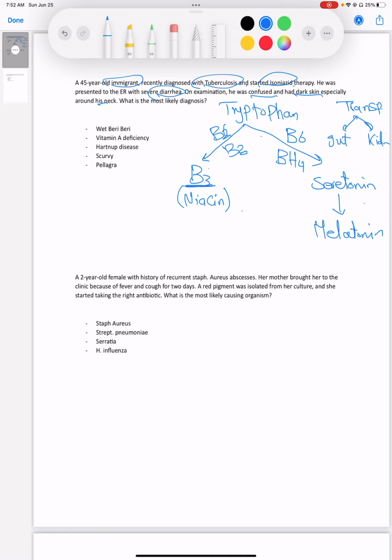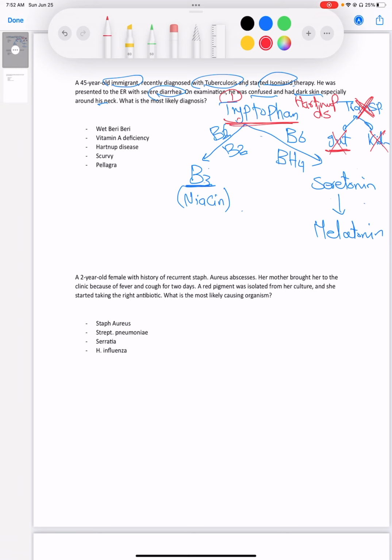What are the causes or reasons for B3 deficiency? So let's go through it. First, it could be tryptophan deficiency, and actually that's a disease called Hartnup disease. In Hartnup disease, you don't have that transporter that transports neutral amino acids, including tryptophan. If you don't have that transporter, you wouldn't be able to absorb tryptophan from the gut, and you're going to lose tryptophan in the urine in the kidney, right? So in Hartnup disease, you don't have tryptophan, so you wouldn't have B3 or niacin, right? And that's the first reason.